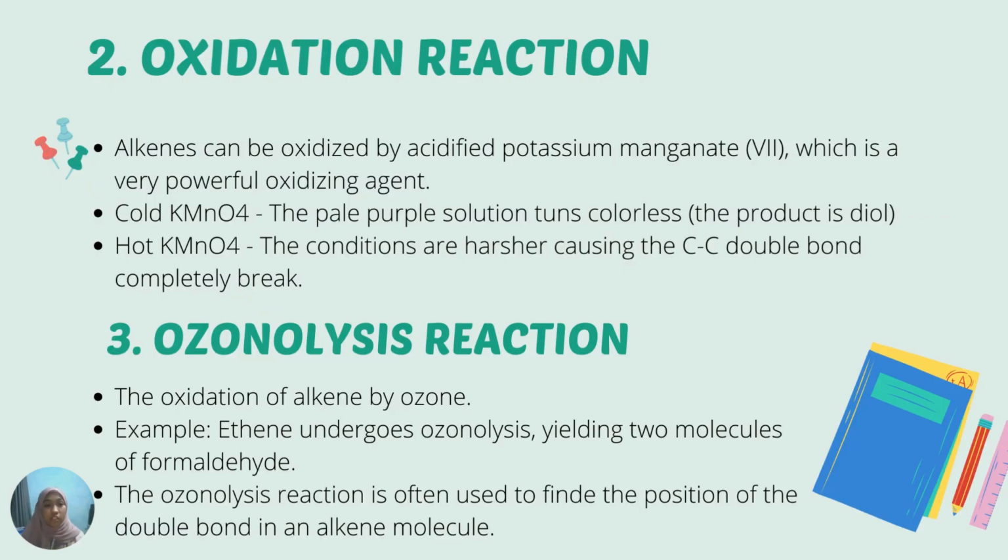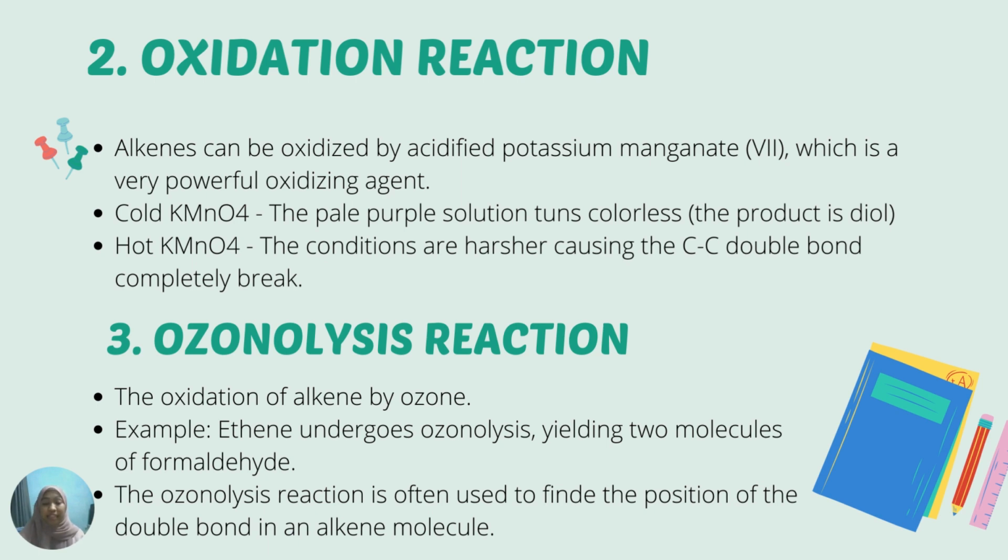Now we look at oxidation reactions. Alkenes can also be oxidized by acidified potassium manganate, KMnO4, which is a very powerful oxidizing agent. Alkenes can be oxidized by both hot and cold potassium manganate, which results in different products. When alkenes are shaken with cold dilute potassium manganate, the purple solution turns colorless and the product is a diol.